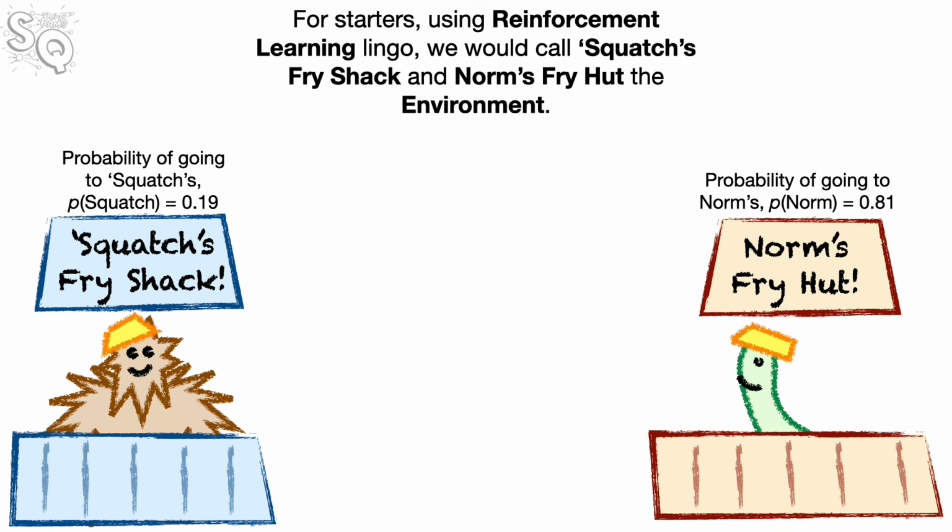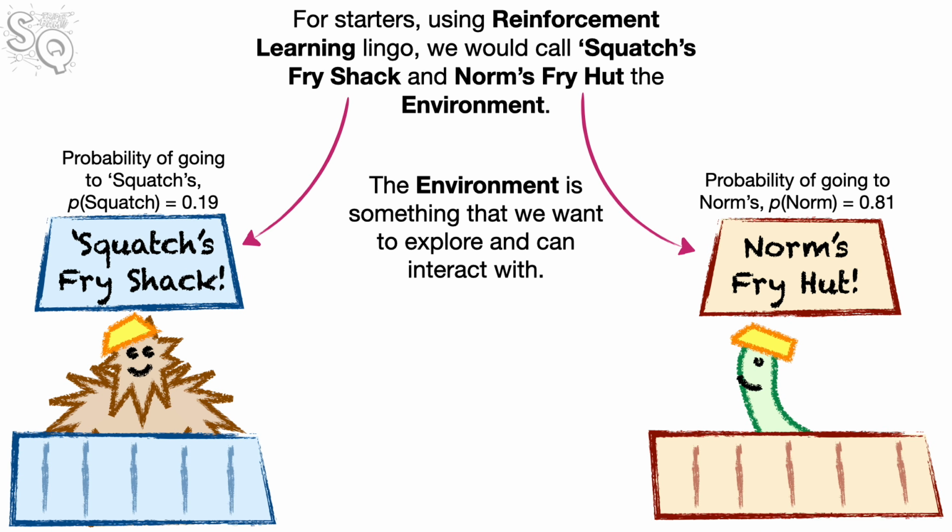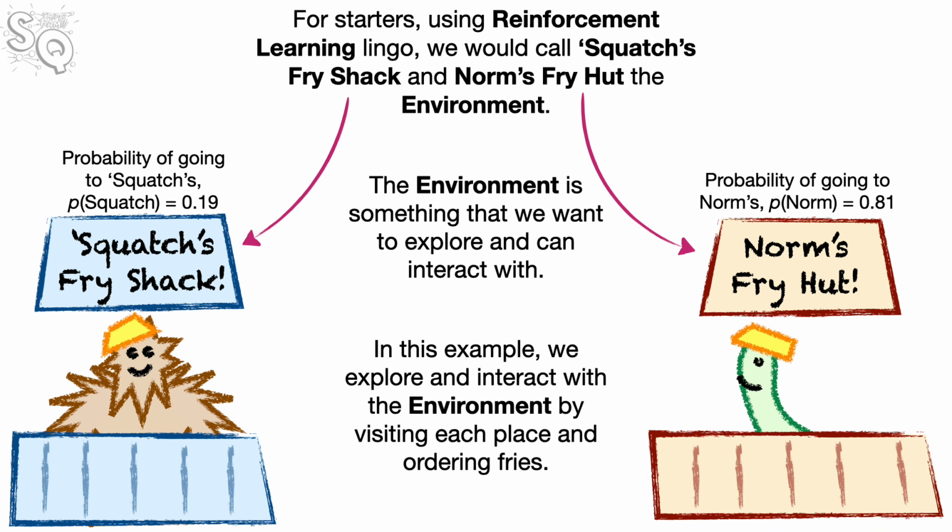Now that we've seen an example of how reinforcement learning can work, it's time for a terminology alert. For starters, using reinforcement learning lingo, we would call Squatch's Fry Shack and Norm's Fry Hut the environment. The environment is something that we want to explore and can interact with. In this example, we explore and interact with the environment by visiting each place and ordering fries.